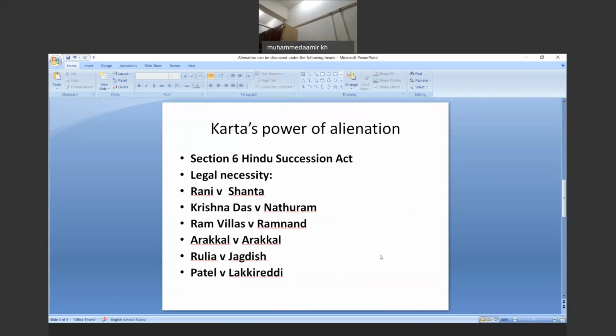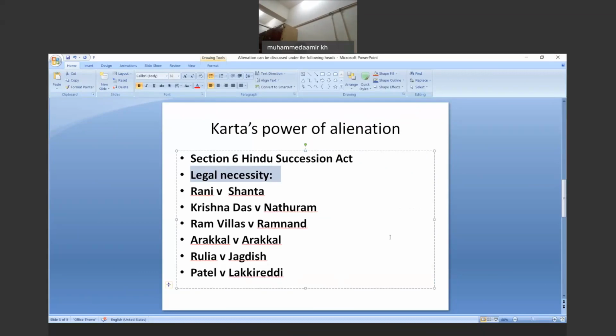Secondly, we can say the joint family can be alienated for various purposes. Now, these purposes have been classified as legal necessity, which we have seen in the last class. We have already discussed three important necessities. The very first is the legal necessity, which is very similar to what Vijneshwara has said: for the sake of family, or for the time of distress, on which he has laid emphasis.